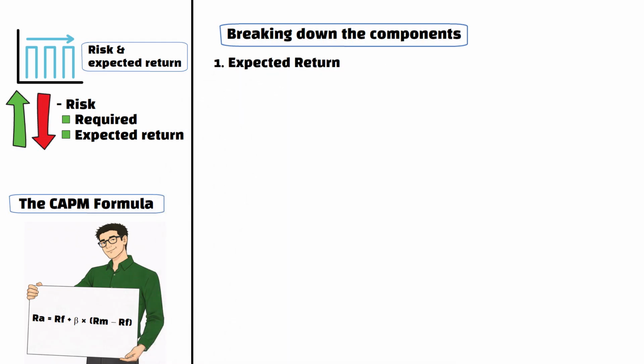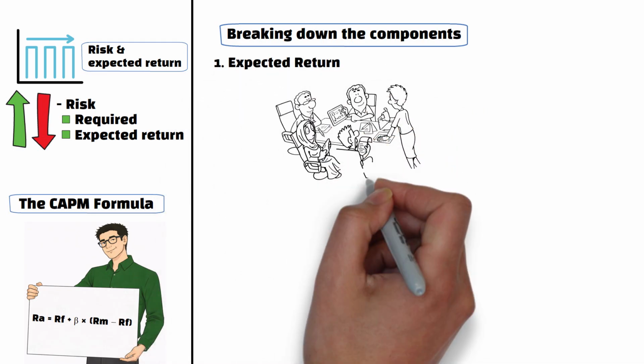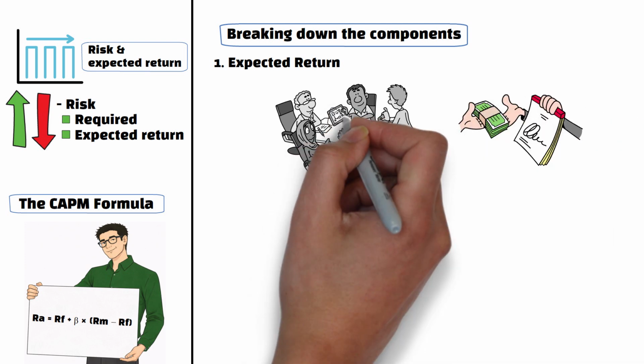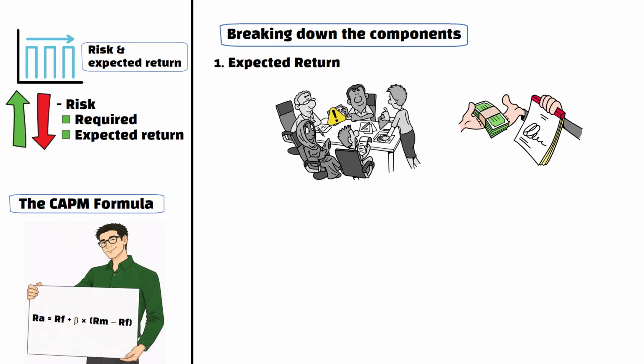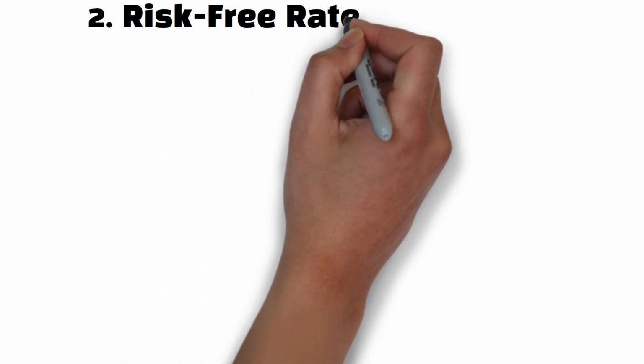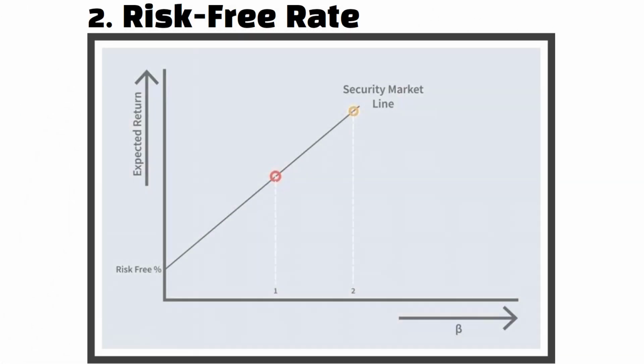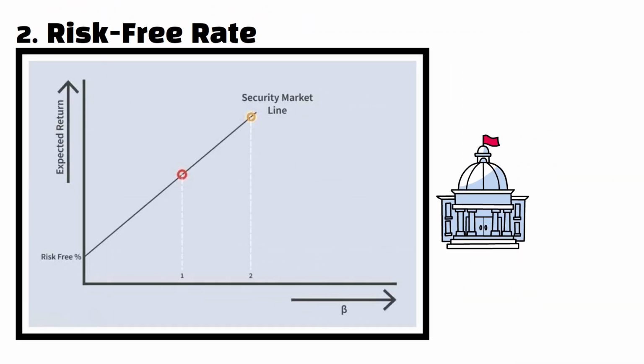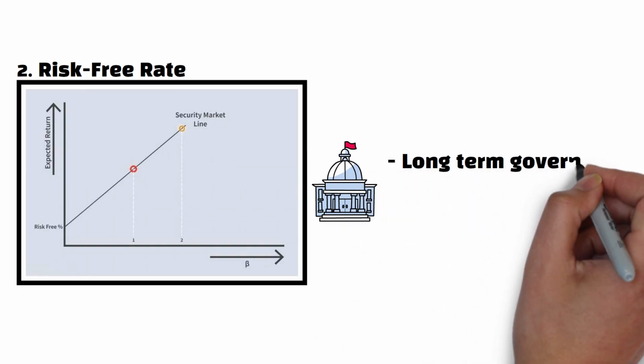Firstly, the expected return is the return an investor should require from holding an asset over the long term, given the asset's risk profile. It is not a guarantee, but rather a benchmark used to judge whether an investment offers adequate compensation for risk. Next, the risk-free rate represents the return an investor can earn without taking on any meaningful risk. In practice, this is usually approximated using government bond yields.